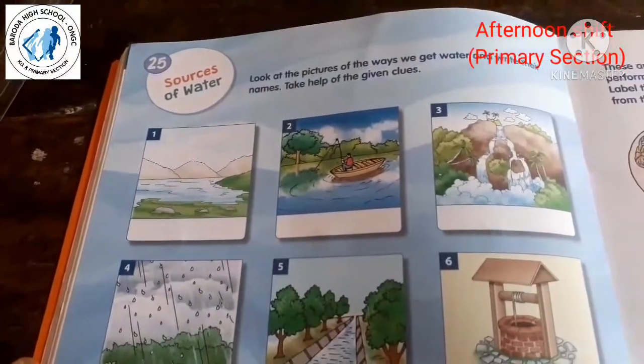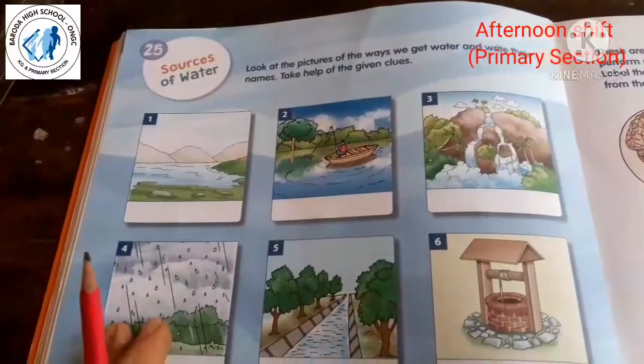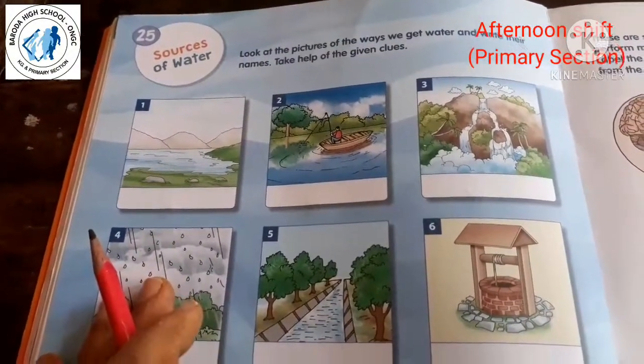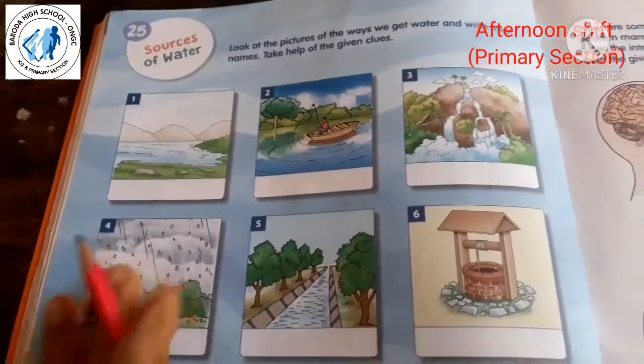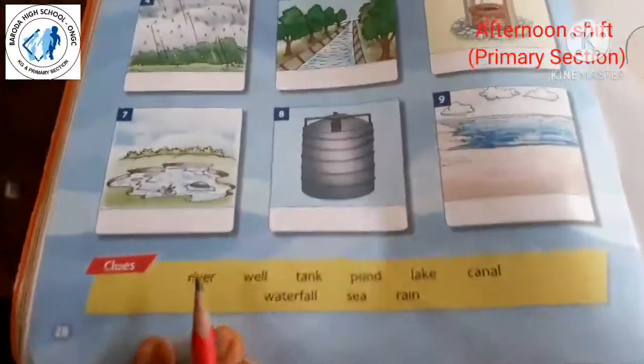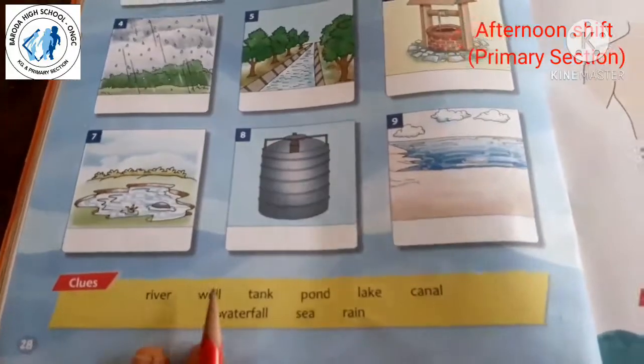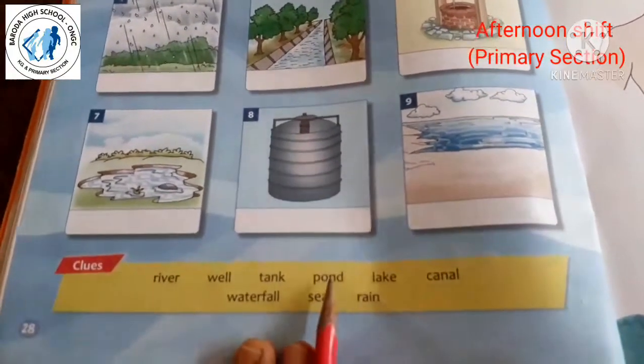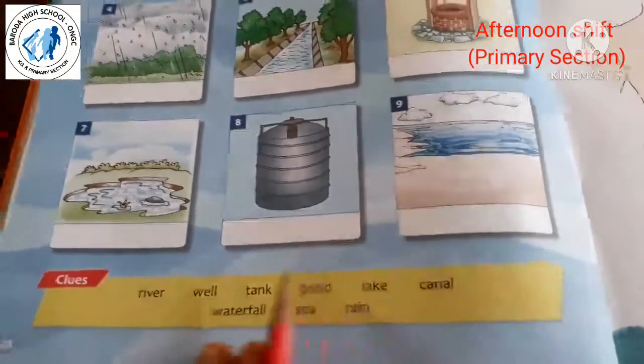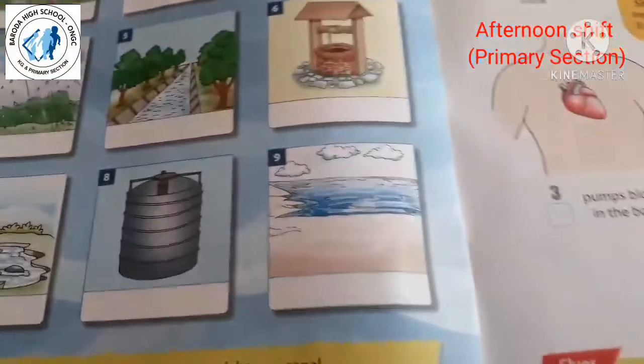The way through which we get water is known as a water source, right? So we have to find out which sources these are. Here you are given clues: river, well, tank, pond, lake, canal, waterfall, sea or rain. Okay, so let's see one by one and then we will write the sources of water here.